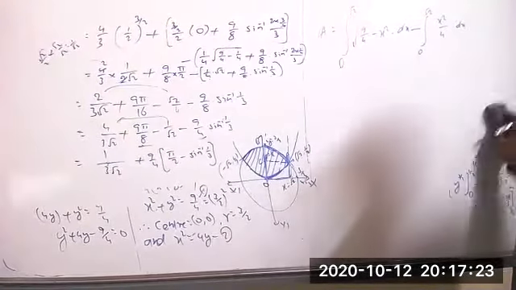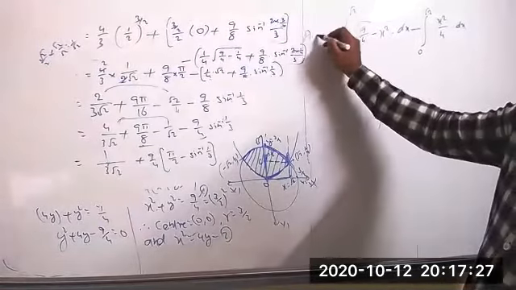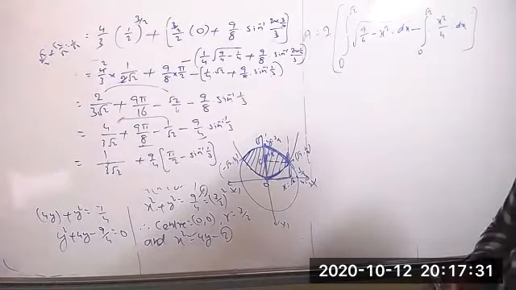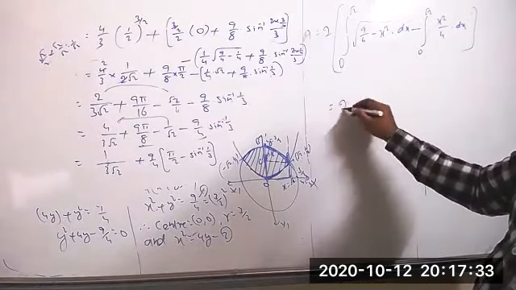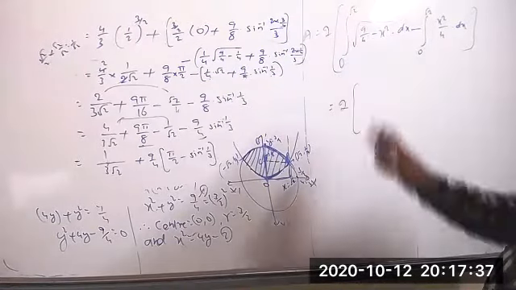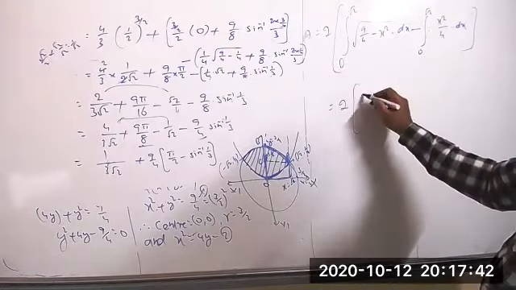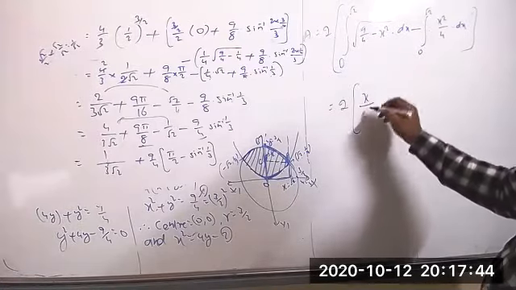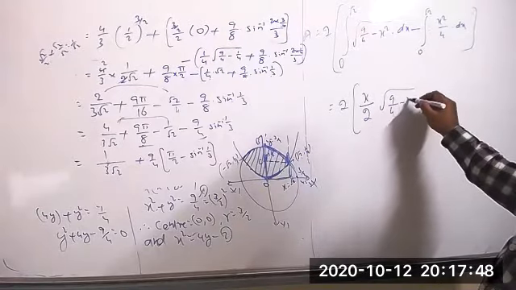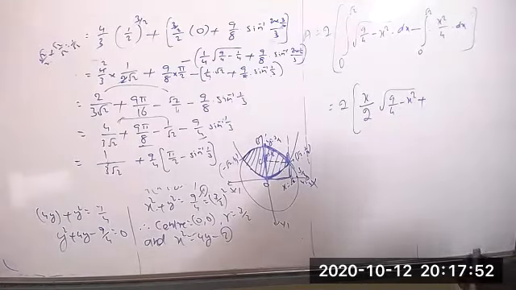Now you can simplify that. If you want, you can take 2 into, like this. So 2 into the integral of root of a square minus x square. Just now we got the formula: x by 2 into root of 9 by 4 minus x square, plus a square by 2.